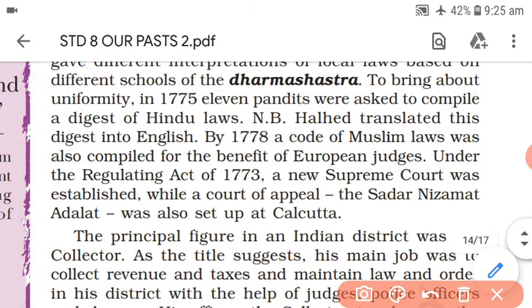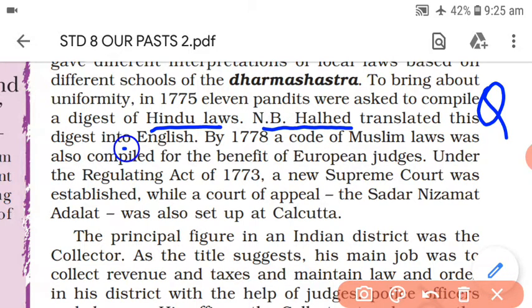This is also an important question you are going to see now: who had translated this digest of Hindu laws? As you can find, N.B. Hall had translated this digest into English, and by 1778 a code of Muslim laws was also compiled for European judges. So this could be a benefit for European judges, so that they could understand Hindu laws as well as a code of Muslim laws. Both things were for the benefit of European judges.